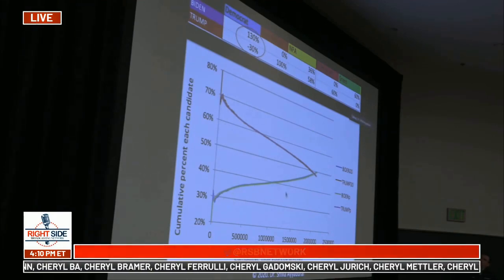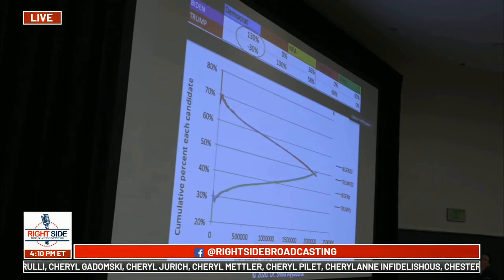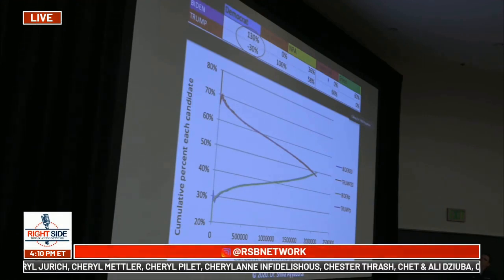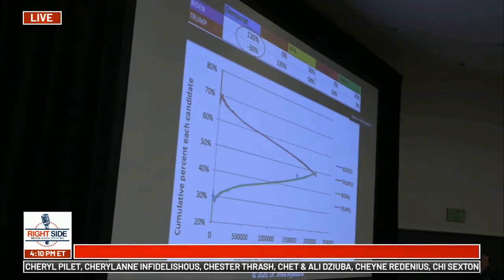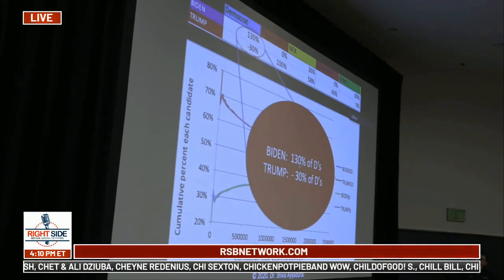So what this tells us is that this demographic distribution of allocation of party affiliations is what can generate this. And I find it highly implausible, because this means that Mr. Biden got 130% of Democrat voters and negative 30%, and President Trump got negative 30%.